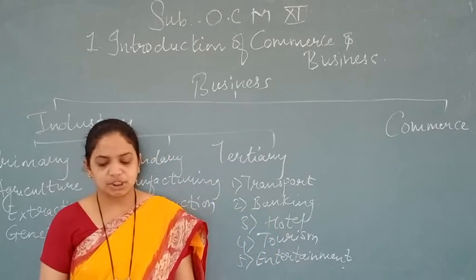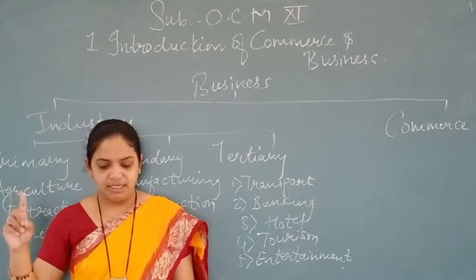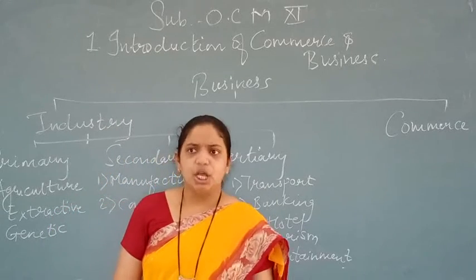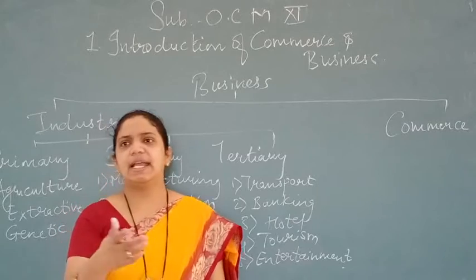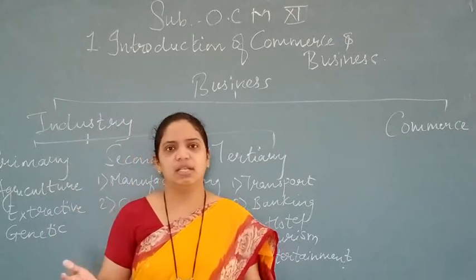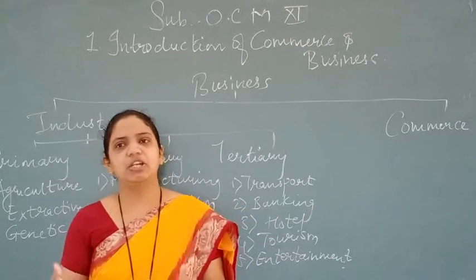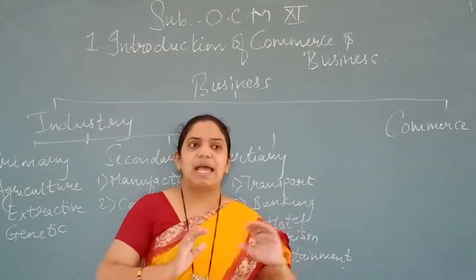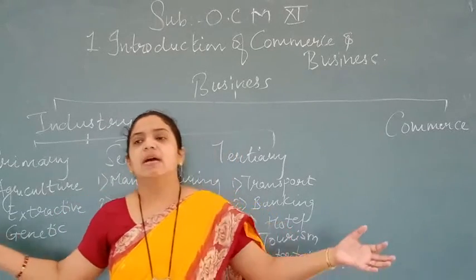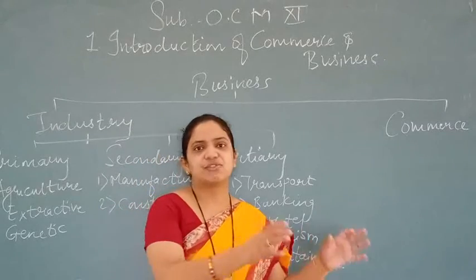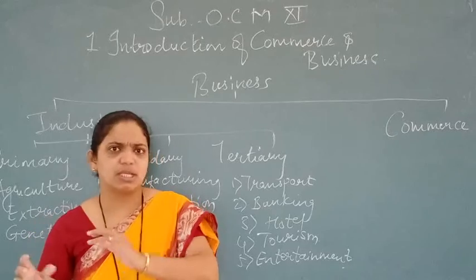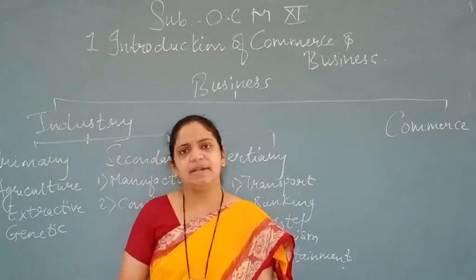Okay, this involves production and processing of goods, mining, breeding and rearing of animals. It may be related to production or to processing of goods. Like I'll tell you, from milk you can make so many things, like cheese, paneer, butter, yes or no. So production is also done and processing is also done. That means where livestock of animals are gathered, milk can be collected and that milk is processed. All these things can be related to industry.